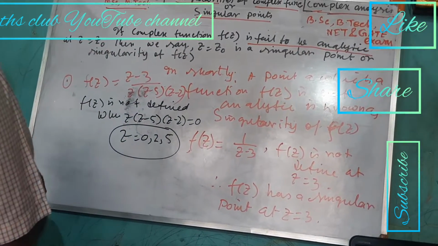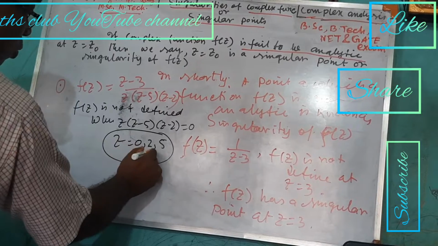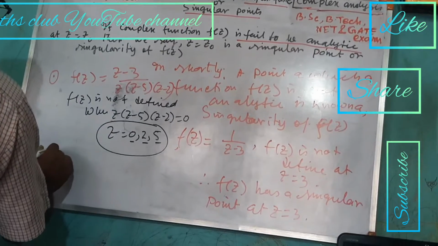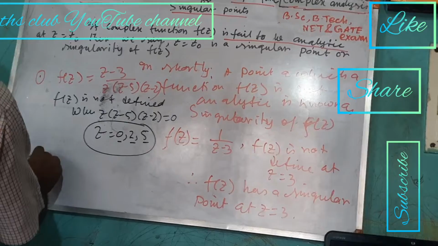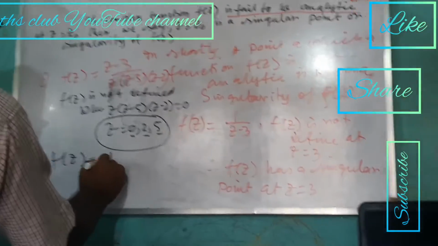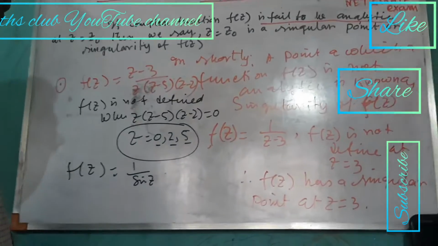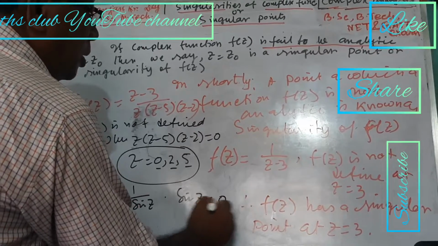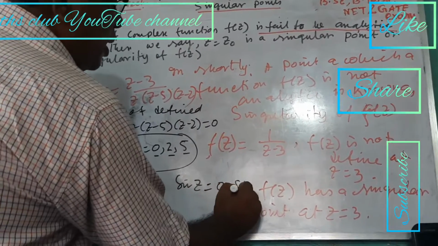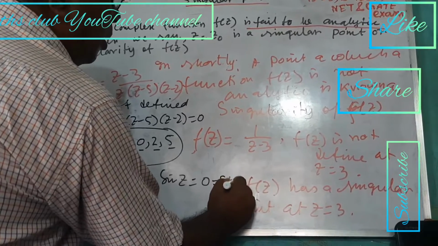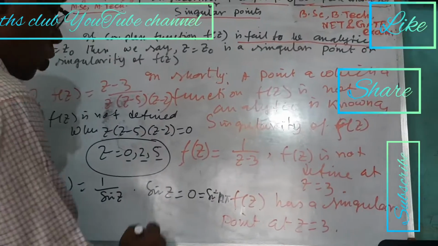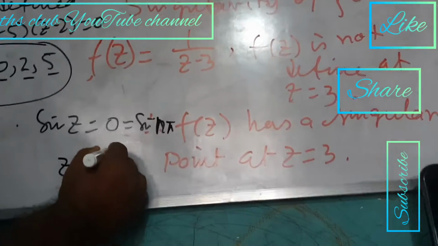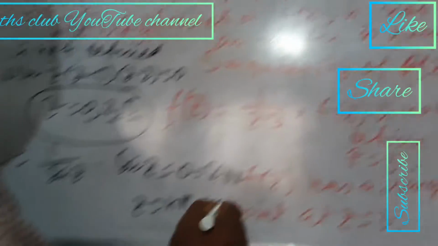Now if I take another example, say f(z) = 1 by sin z. You see, f(z) is not defined when sin z = 0, that is, z = n pi, since sin n pi = 0, where n belongs to the integers.